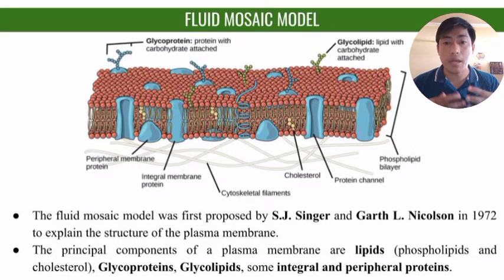And there are proteins which run through from outside to inside, or inside to outside, which are called intrinsic membrane proteins, right? Along with that, we have some cytoskeleton filaments, glycoproteins, and glycolipids, which have different functions, which we are going to discuss.